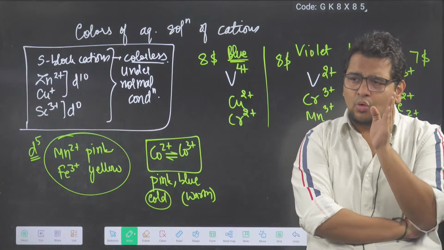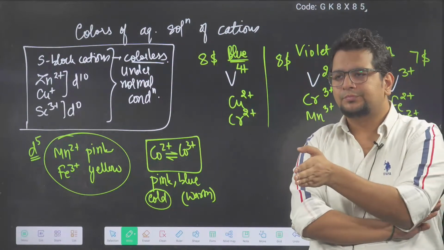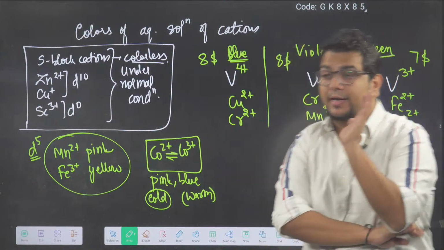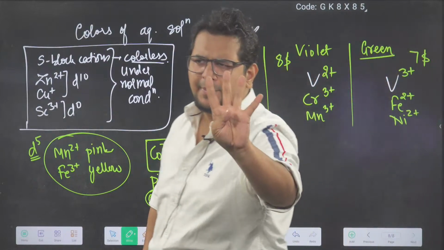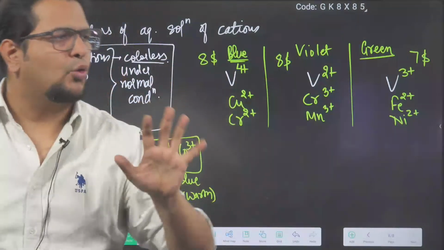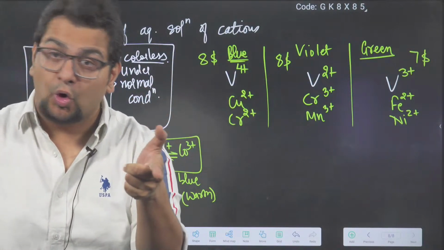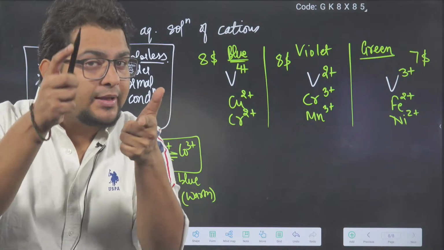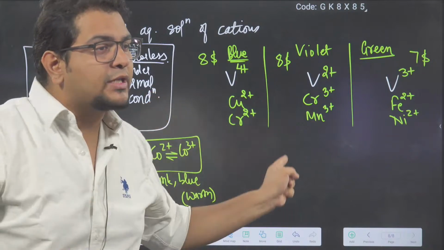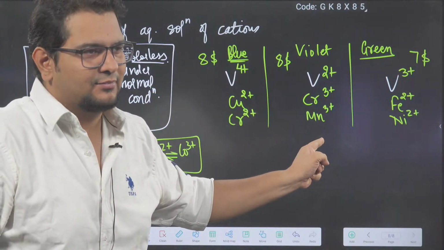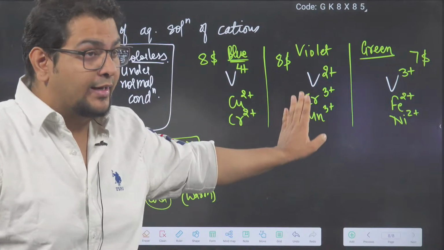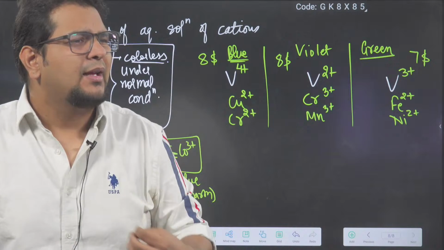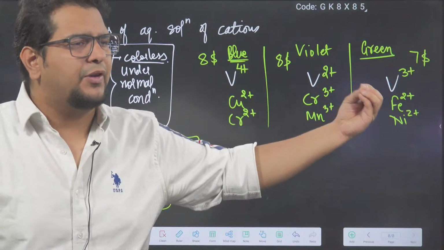Clear hai bhai? So cobalt 2 plus, cobalt 3 plus, pink, blue. So pink color in cold and blue color in warm. So again, revise the colors. Blue party: vanadium paid $4, copper 2 plus, everyone knows blue. Chromium was blue. Chromium went to violet party in the house of vanadium. They have to pay their $3, and chromium brought his best friend manganese. They became very angry. They showed red signal. Then vanadium said, yeah, I will pay $3. Please come to my party. Then bhaiya, green signal was given by Fe-Co-Ni.